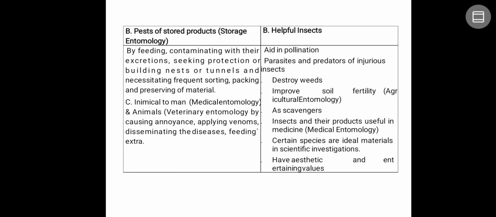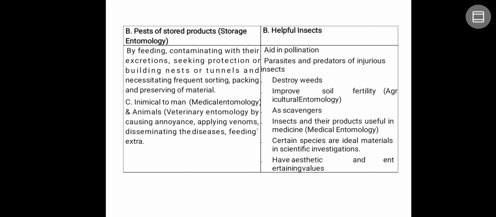Next, some of the insects attack stored products. That's why that study is called storage entomology. If they attack by feeding, there is not much problem. But what is the problem here? Instead of feeding, they contaminate with their excretions, seek protection by building nests or tunnels, necessitating frequent sorting and packing and preserving of material. Again, if there is an attack by stored grain pests, automatically there will be a decrease in the marketing value.